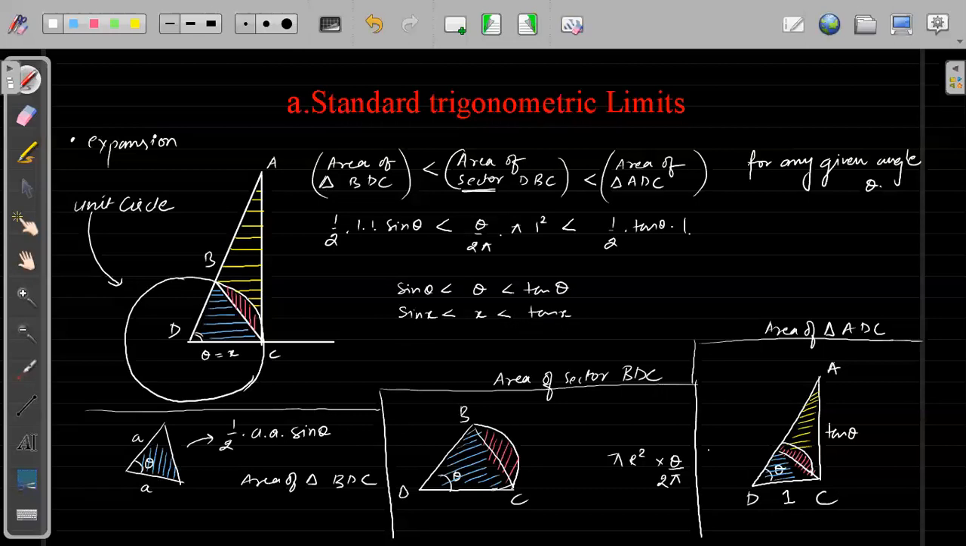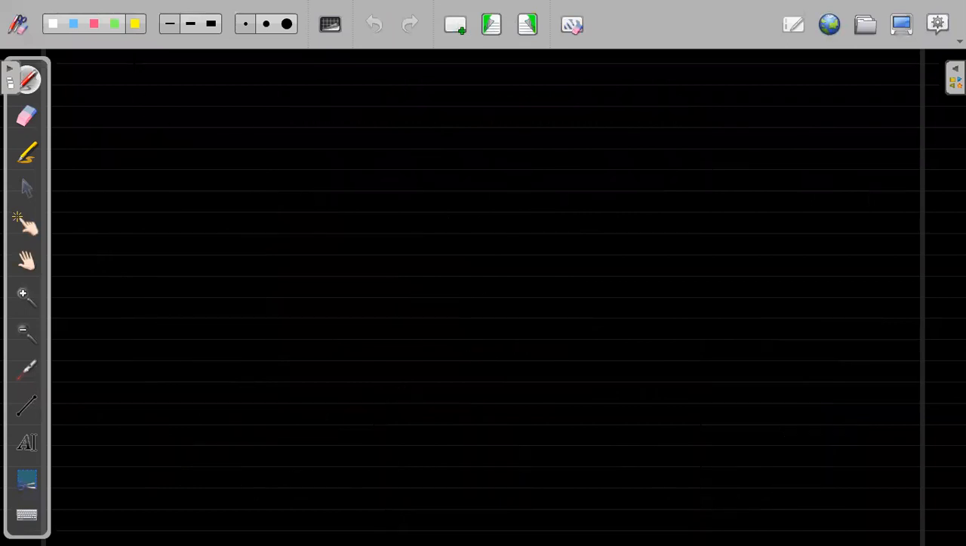Now if I divide this whole thing with sine of x, if I divide all three with sine of x, because sine of x is not 0, theta is tending to 0, so I can divide this whole with sine of x. So this will become 1 greater than x by sine of x, greater than 1 by cos of x. Now see, we have got this result. This is the most important part. So what we have got, 1 is greater than x by sine x, and this is greater than cos of x, right?